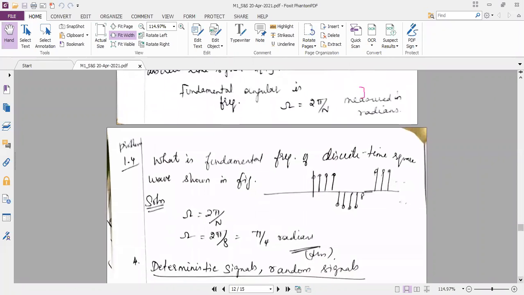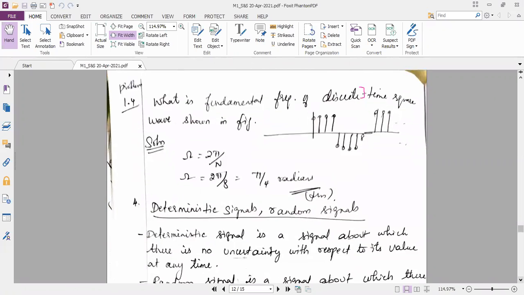Now see here, we have a question. Please make a note of this question. What is the fundamental frequency of a discrete time signal? They have mentioned a discrete time square wave, because if you just look at these lines, it is in the form of a square. They are asking what is the fundamental frequency of the discrete time square wave.